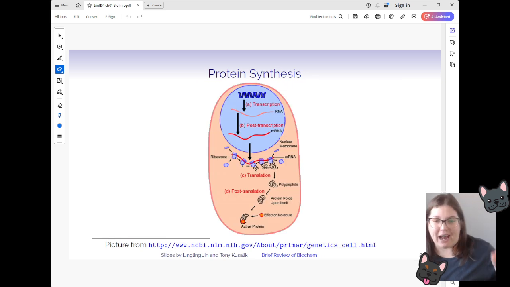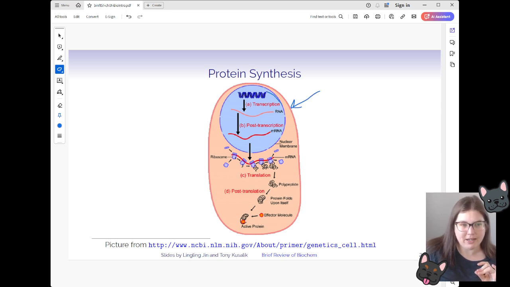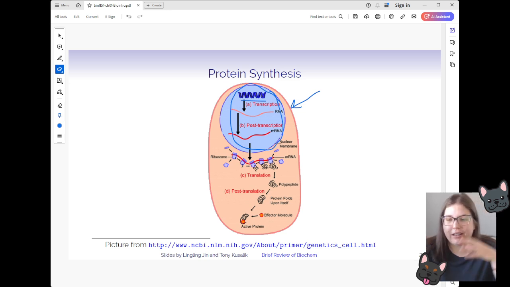So I actually added a video about protein synthesis onto the course website that you can watch after this that is way better at visualizing and depicting what's going on here than I'm probably going to be able to explain. But this here is a eukaryotic cell. We know that because it has a nucleus. Inside we have our DNA up here that would get transcribed into RNA. I always want to say mRNA, but it's RNA. So remember, our RNA is going to have things like our introns that need to get spliced out. Post-transcription, those will get spliced out, and we'll also have our 5' cap and our poly A tail that get added to our